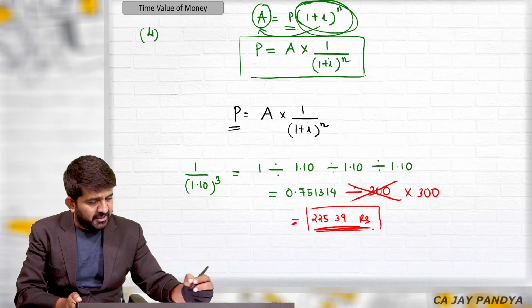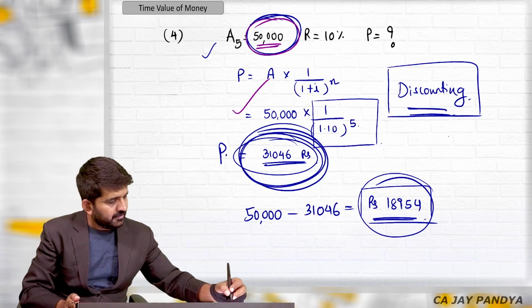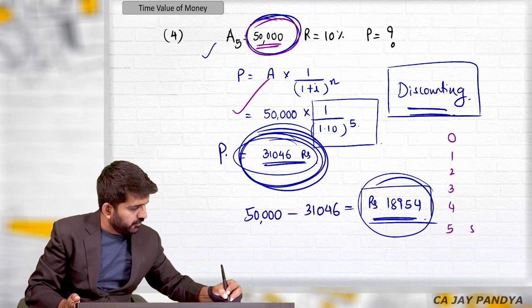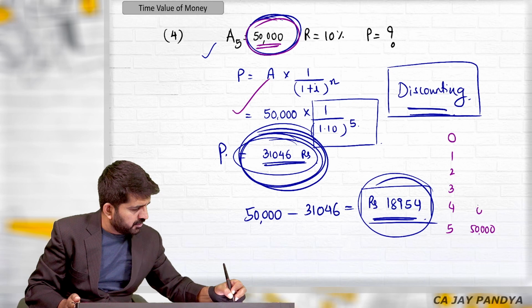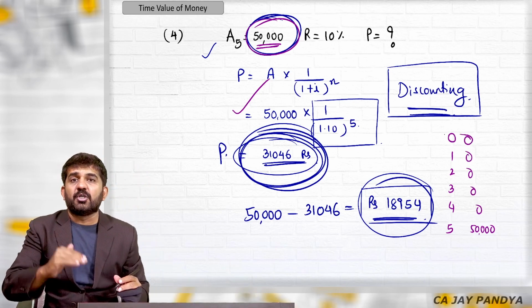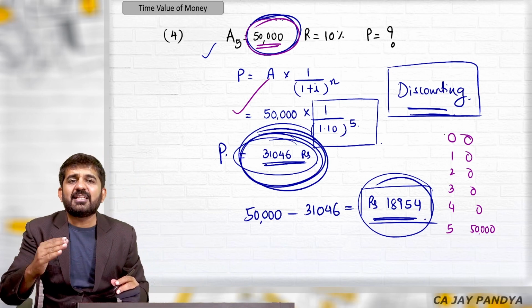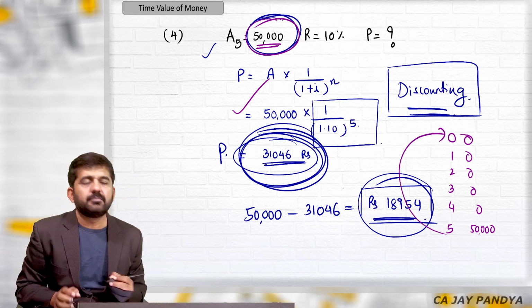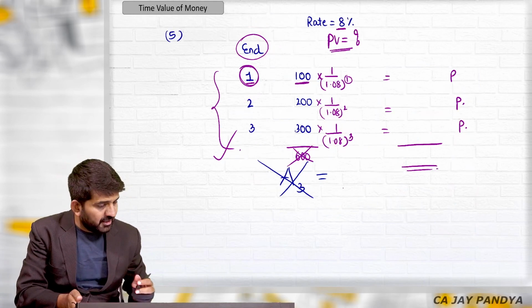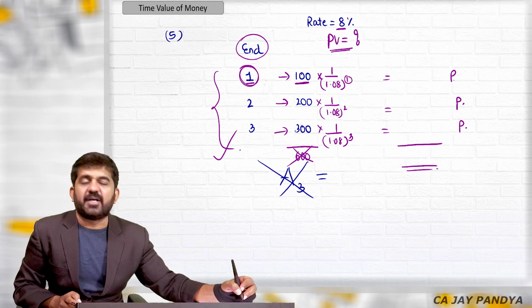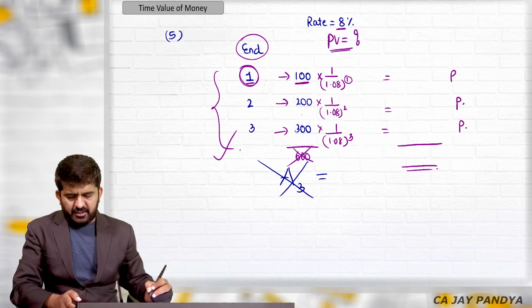Here the question is something like this. 0, 1, 2, 3, 4, 5. 50,000, and there are 0, 0, 0, 0, 0. There is no value at 0, 1, 2, 3, 4 here. Only there is a value at the end of the fifth year and you want to find out the present value. Here, there are figures every year and you want to find out the present value. How you can do it is very simple.